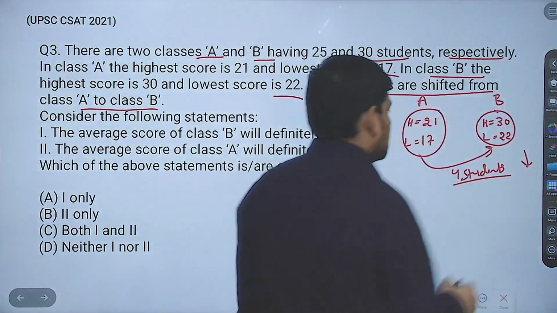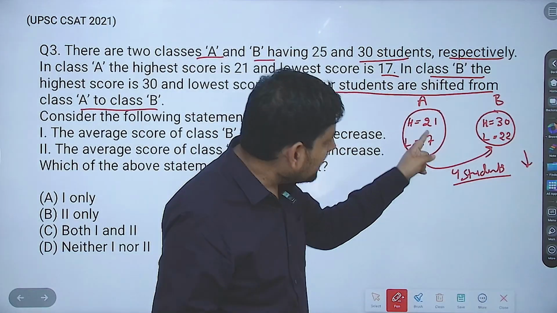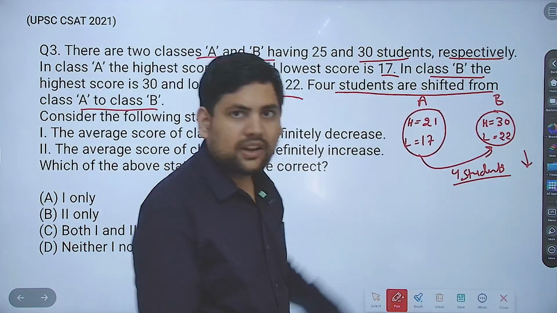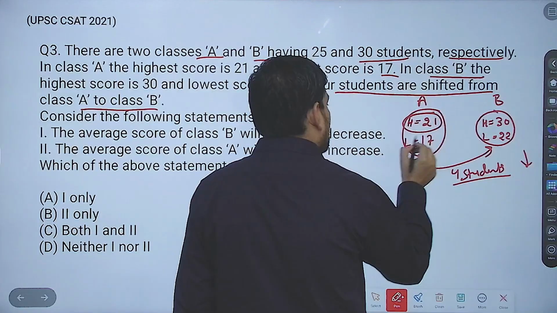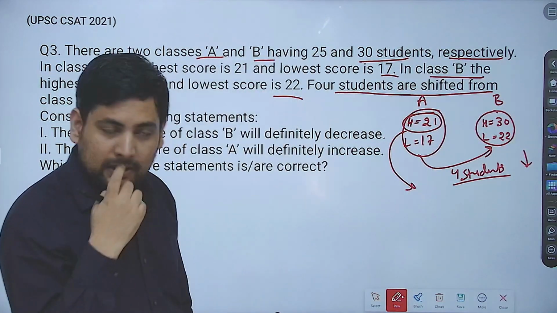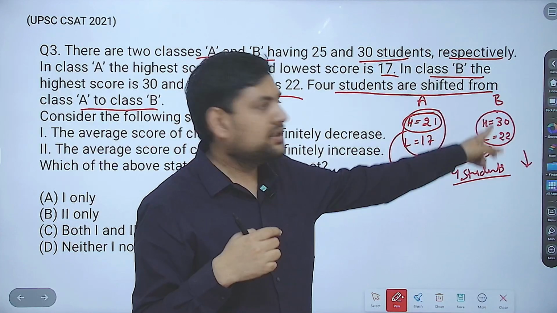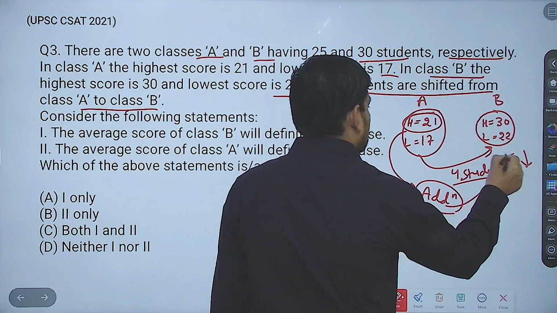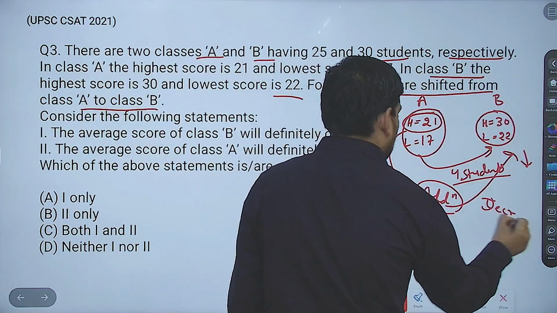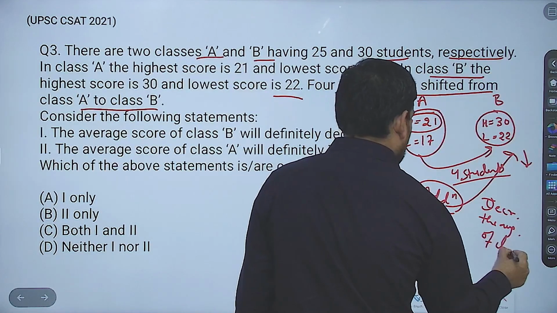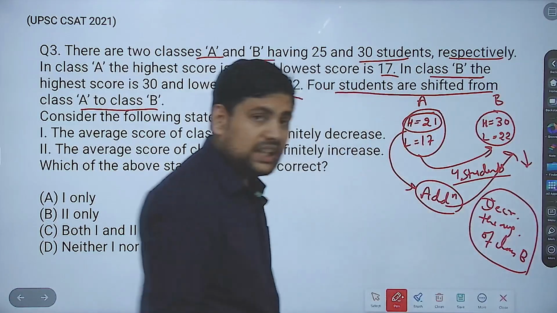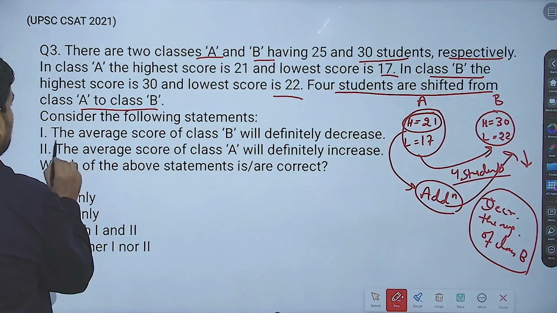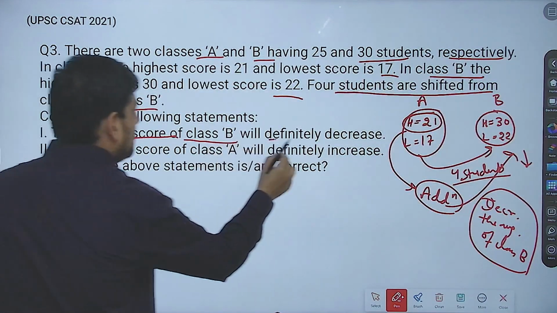Correct? Now here, because the highest of A is still less than the lowest of B, let's say I pick the highest weight guy from class A, he will still be lower than the average weight of class B. That is why addition of all these 4 students to class B will decrease the average of class B. Now, consider the following statement: the average score of class B will definitely decrease.